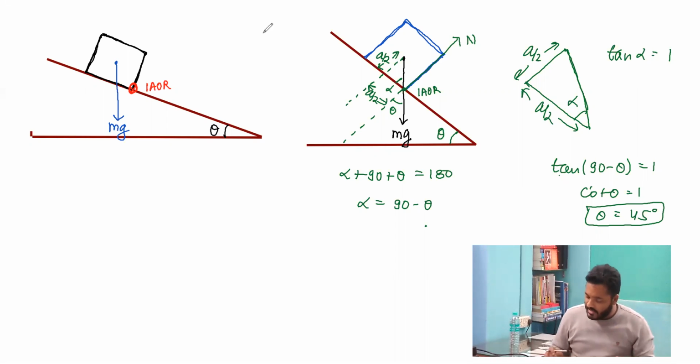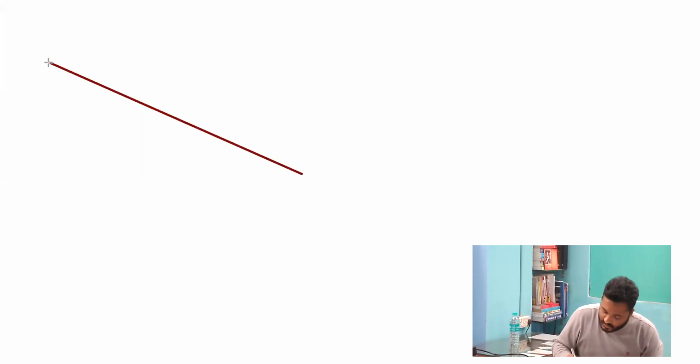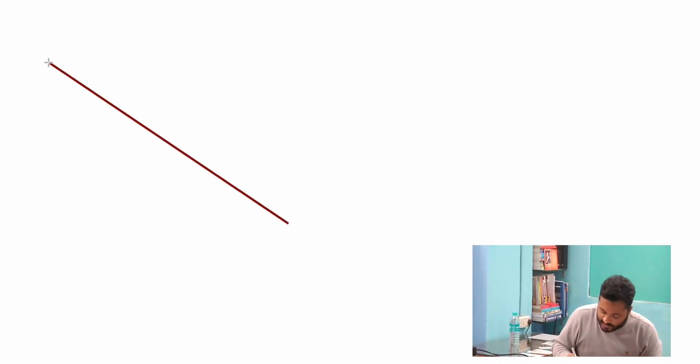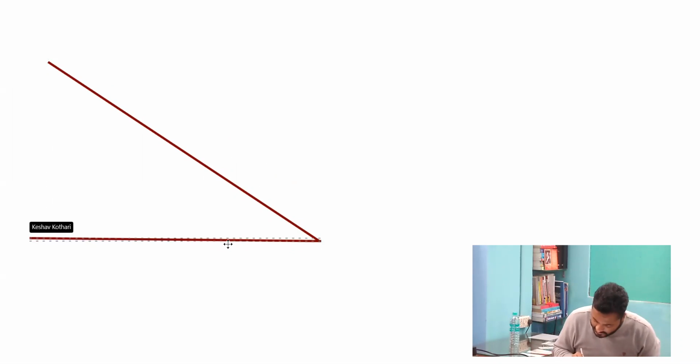In a similar way, let us take an example of a solid cone, and we should determine the concept again for the same angle theta for a solid cone. At what angle will the solid cone tip over? I'm not drawing two diagrams this time. I'm drawing straight away one single diagram.